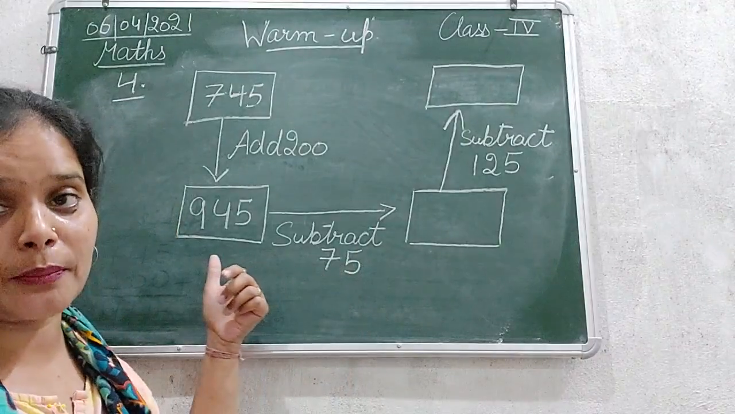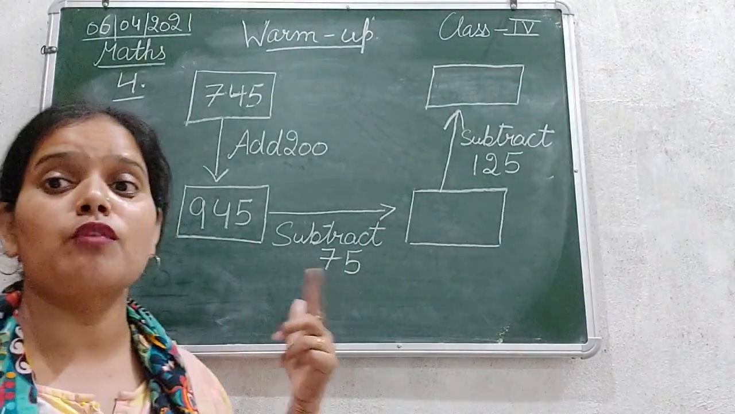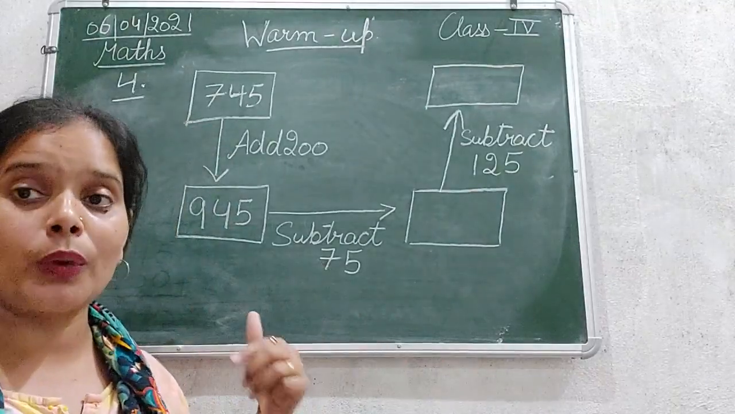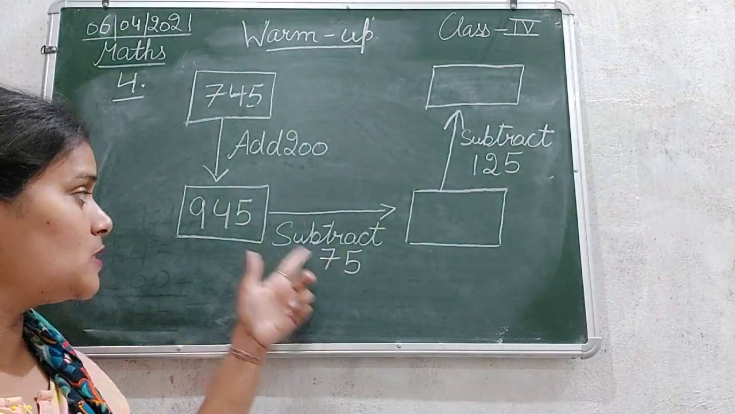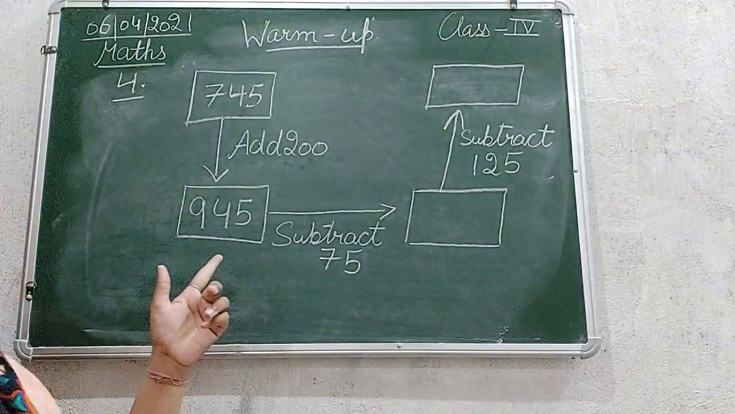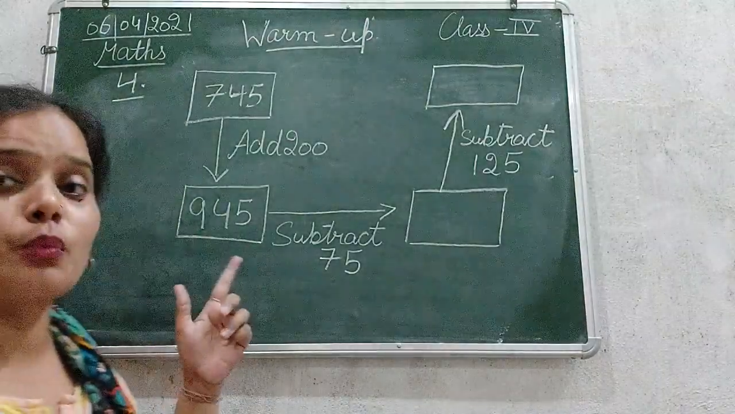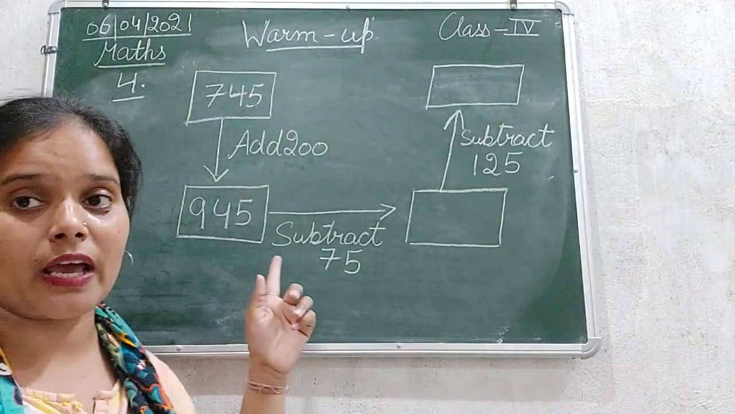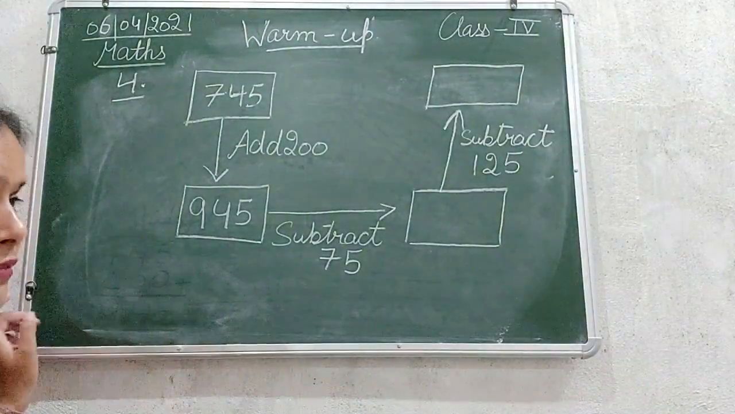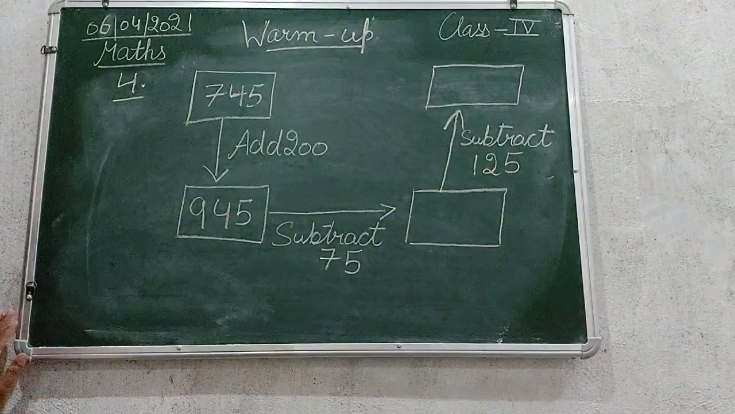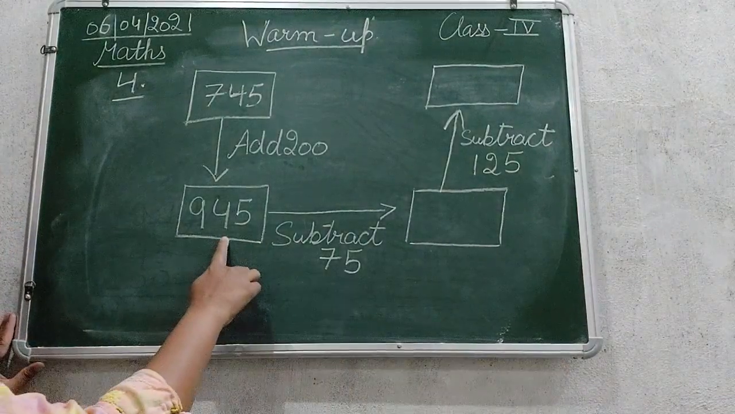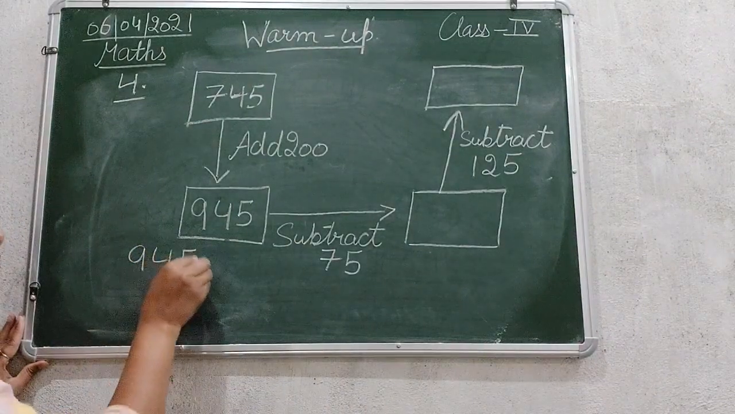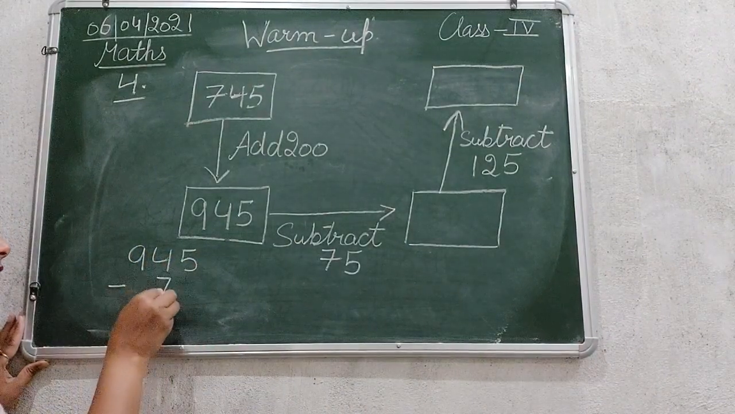So we need to subtract 75 from what? We are going to subtract 75 from 945. So let's subtract 75 from 945 in the rough work. So 945 minus 75.